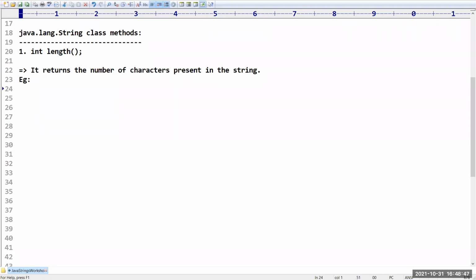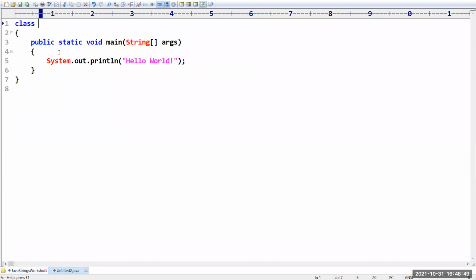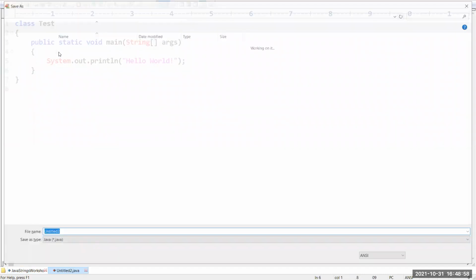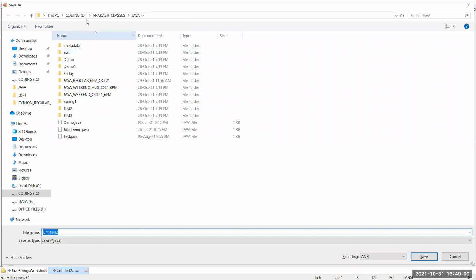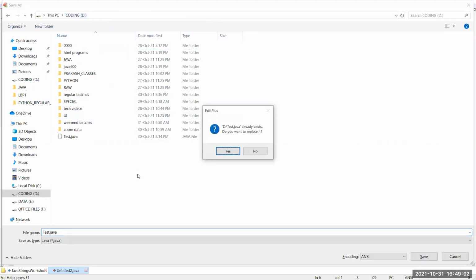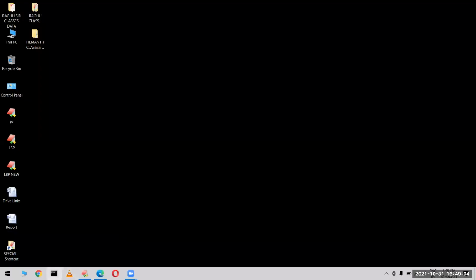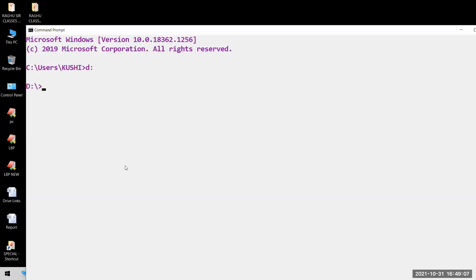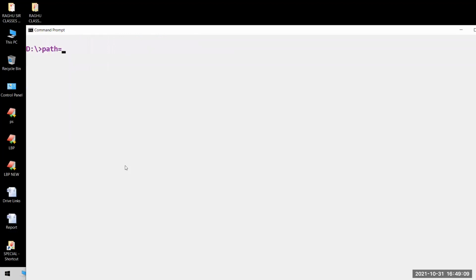Now I want to take a small example program for you. Let me take a class Test. I want to check the length. First of all, let me execute this program. In the D drive, I am going to save the file as Test.java. Now I want to open my command prompt and move to the D drive. The path is not available, I think, so let me set the path. JDK 16 is there.